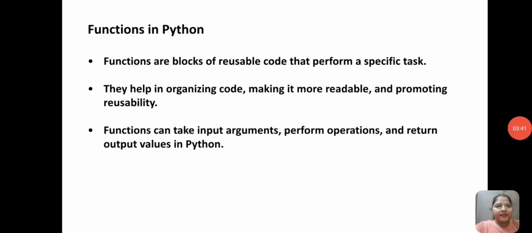Functions in Python. Functions are blocks of reusable code that perform a specific task. They help in organizing code, making it more readable and promoting reusability. Functions can take input arguments, perform operations, and return output values in Python.